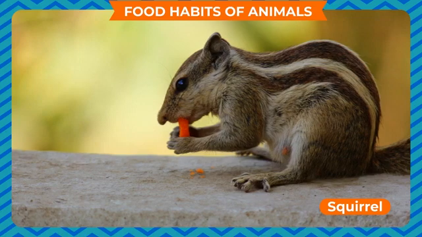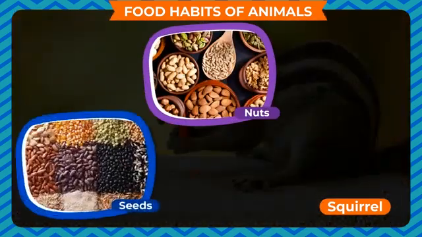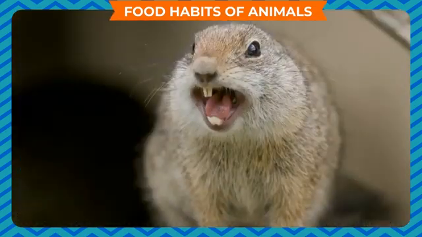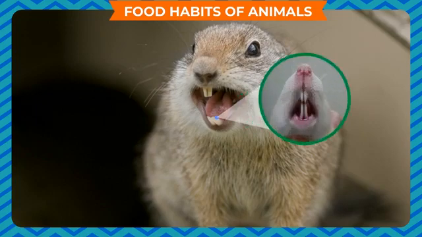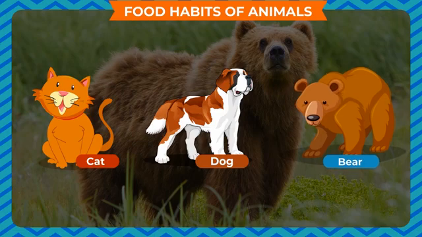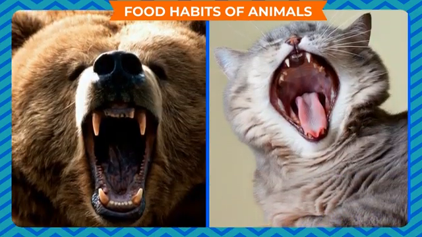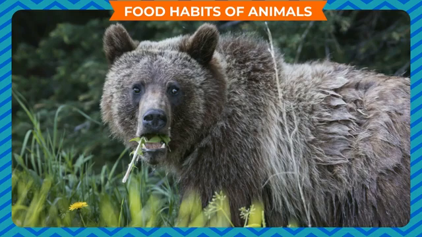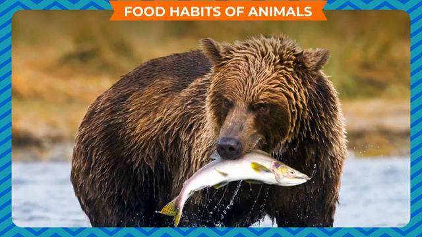Rodents such as rat and squirrel feed on nuts, seeds, and fruits. Therefore, their front teeth are small and sharp. Omnivores such as cat, dog, and bear, etc. have small, pointed front teeth which help them to eat plants as well as flesh of animals.